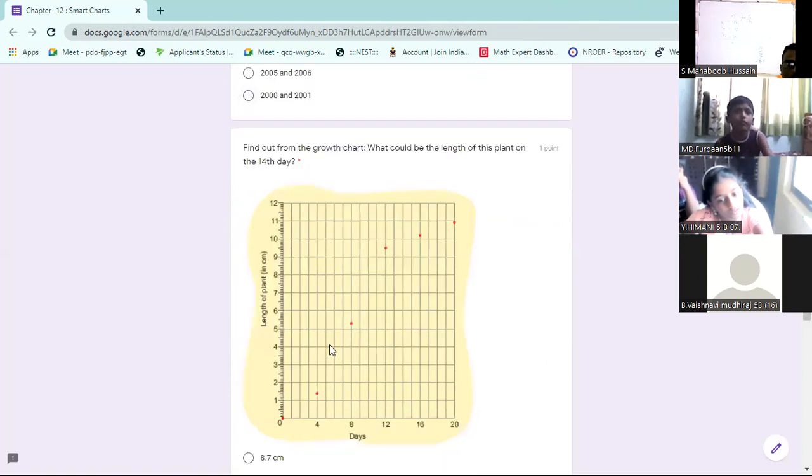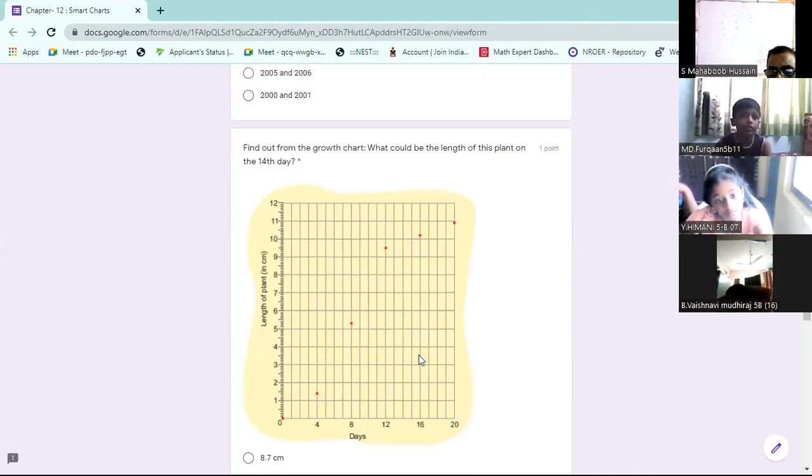Next, find out from the growth chart. What could be the length of this plant on the 14th day? On the 14th day, what can be the length approximately?